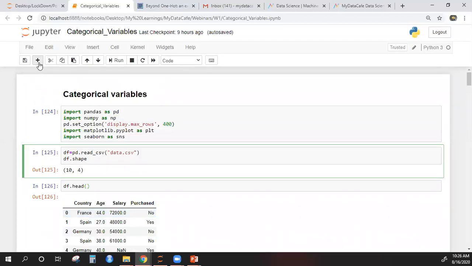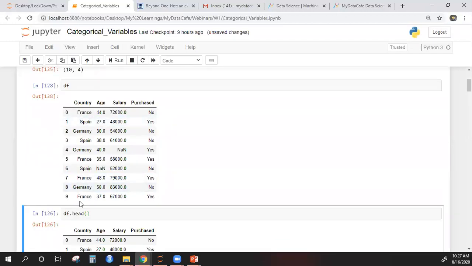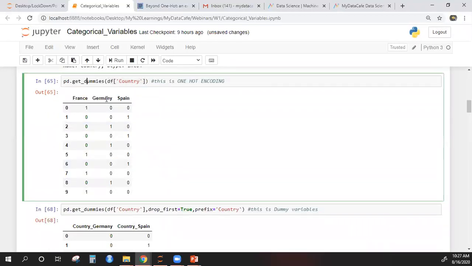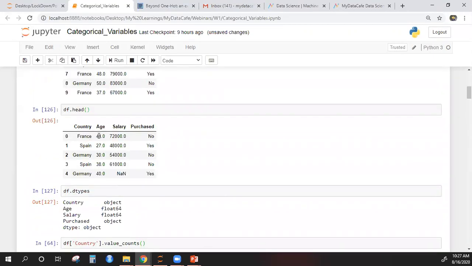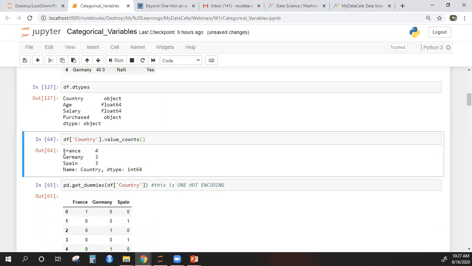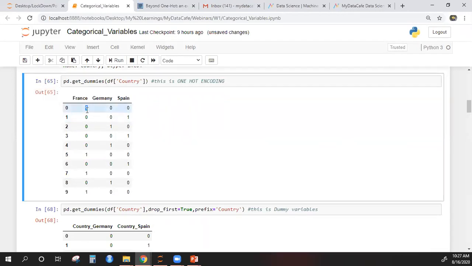Let me show you the entire data instead of just showing the head of it. Okay, so this is the entire data. It has 10 rows and 4 columns. So 10 rows, 10 observations. Now when you create dummy variables for it, you see we have 3 columns now. Why 3 columns? Because we had 3 unique categories or 3 unique levels in the data: France, Germany, and Spain. So when you create dummies, you get 3 columns. Each will be binary. One if that observation is from France, otherwise it will be 0.